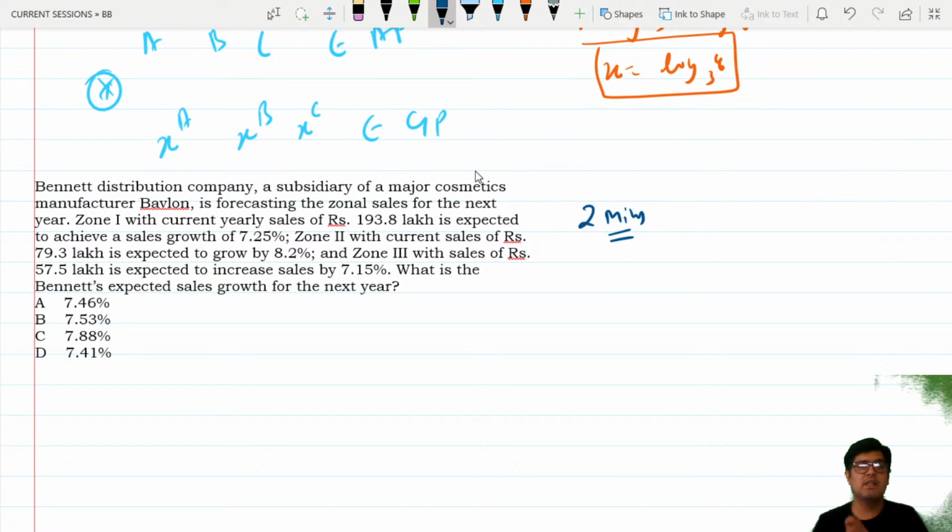In IIFT, we do not have calculators. Keep that in mind when you approach this problem. Time is up, almost up.